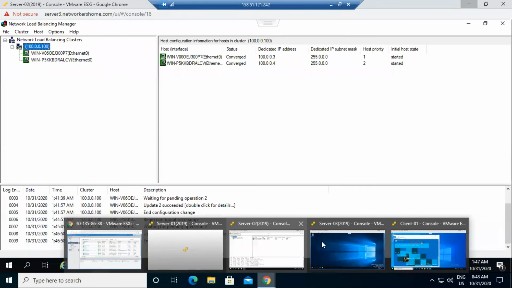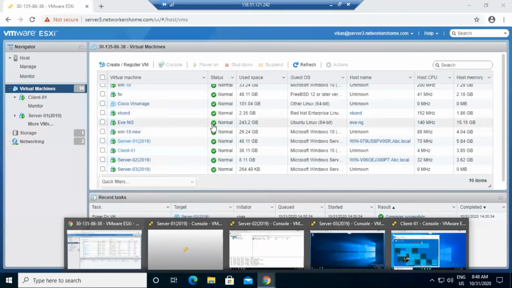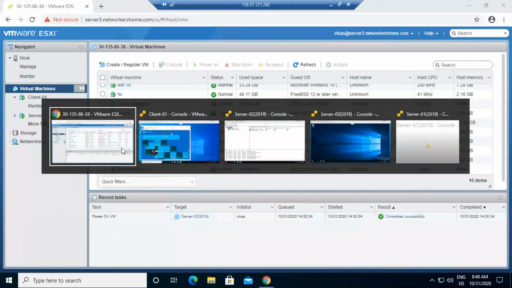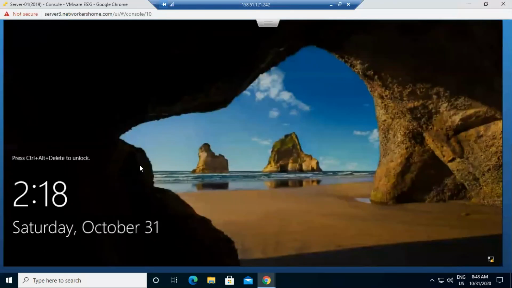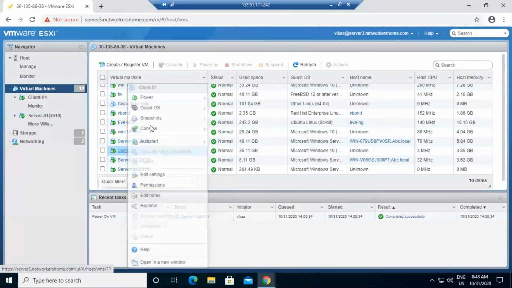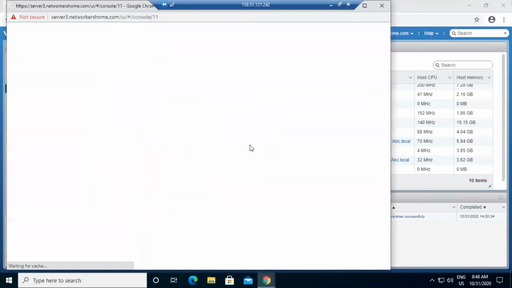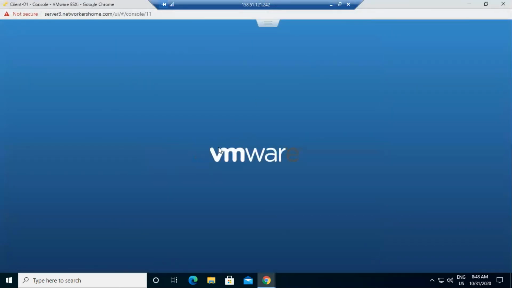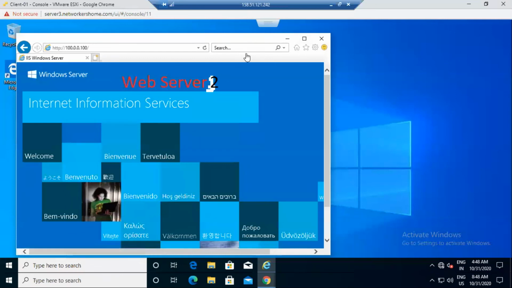Whichever server is free, it sends the request automatically. It went to server 2 now because there is no traffic right now. Imagine that if my server 3 is busy, it automatically sends the request to server 1.